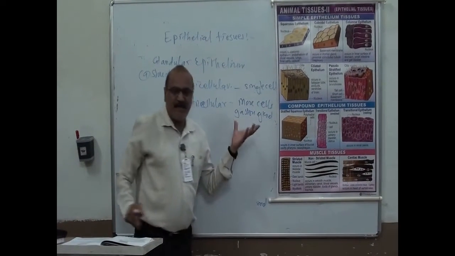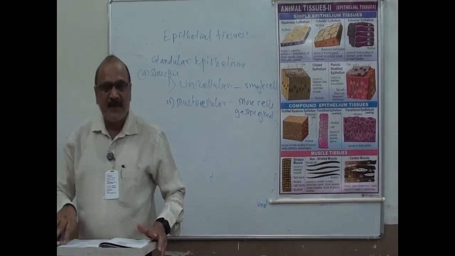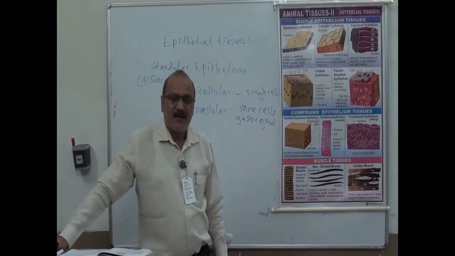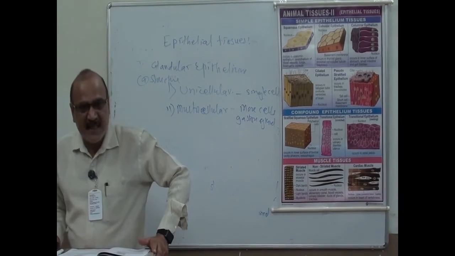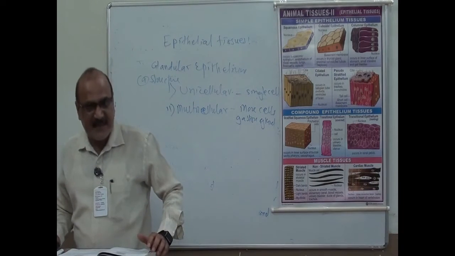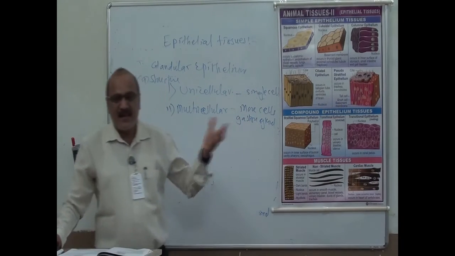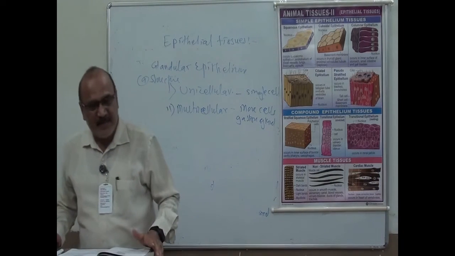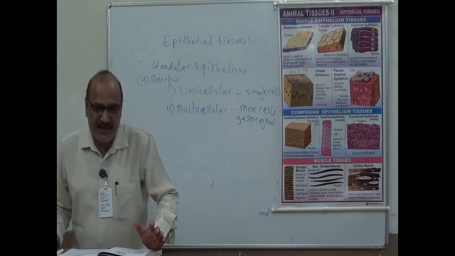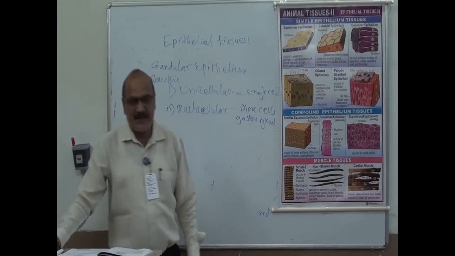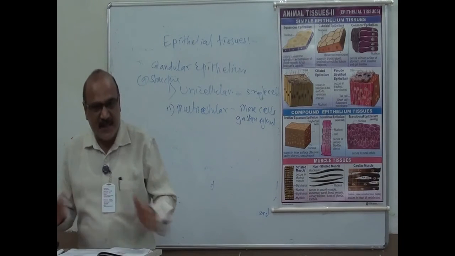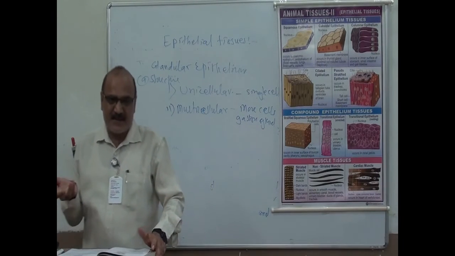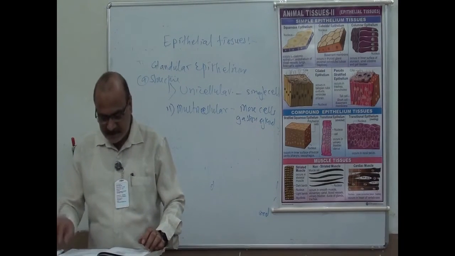Now this gastric gland is found in the stomach. There are three types of cells in a gastric gland: the chief cell, the parietal or oxyntic cell, and the mucous cells. The gastric gland secretes the juice called gastric juice. The chief cells secrete pepsinogen, parietal or oxyntic cells secrete HCl, and mucous cells secrete mucus. The combination of all three, pepsinogen, HCl and mucus, is called gastric juice.